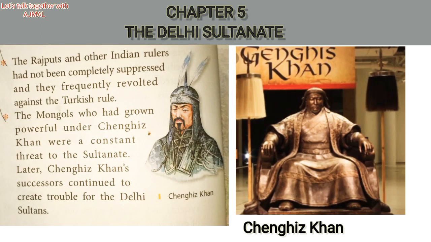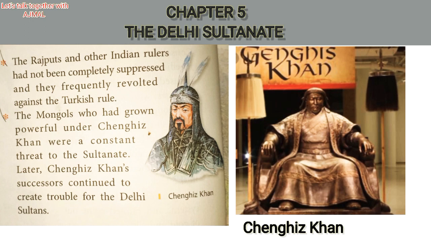Now moving to the second difficulty faced by the slave kings: the Rajputs and the Indian rulers had not been completely suppressed, and they frequently revolted against the Turkish rulers. The slave kings, the Delhi Sultanate rulers, continuously faced war from whom? From the Rajput rulers. It was also a major difficulty faced by the slave kings.